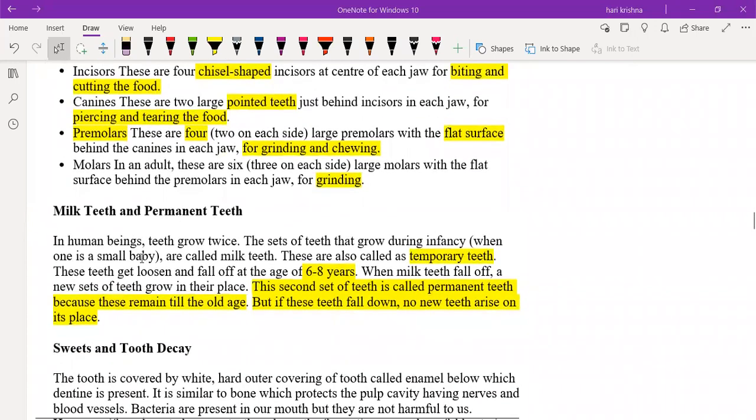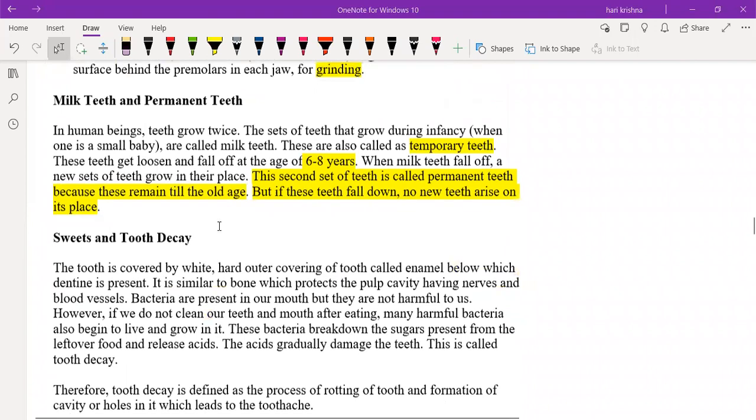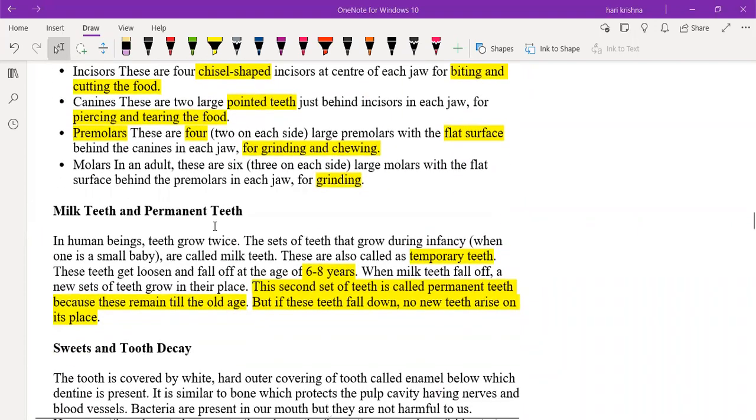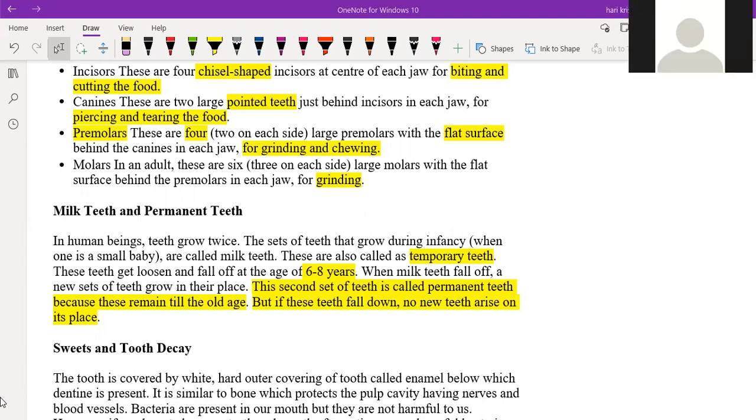Understand? The milk teeth and the permanent teeth. Yes, sir. Okay. Sir, actually, scientists said that the breaking of the milk teeth starts from the age of 5, sir. Yes, sir, 5 to 8 years. Sir, generally, it will be completed by 9, sir, not 8.